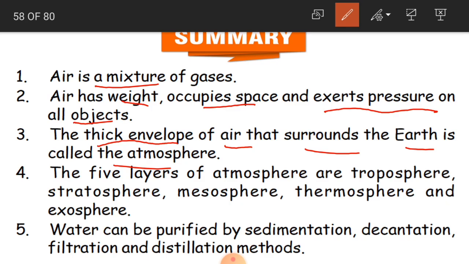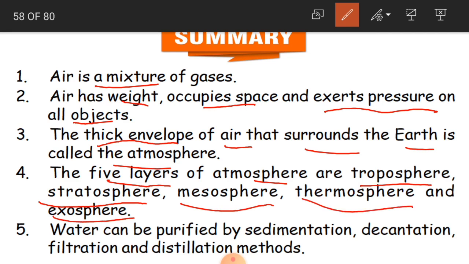What is atmosphere? A thick envelope of air that surrounds the earth is called the atmosphere. And the fourth one, what are the 5 layers we have learned? The 5 layers of atmosphere are troposphere, stratosphere, mesosphere, thermosphere and exosphere. And the fifth one is water can be purified by sedimentation, decantation, filtration and distillation methods.